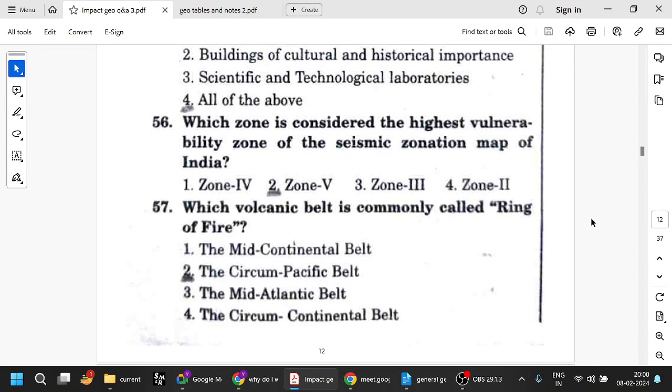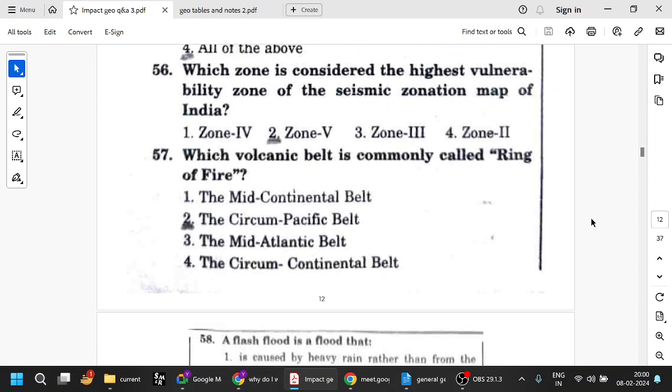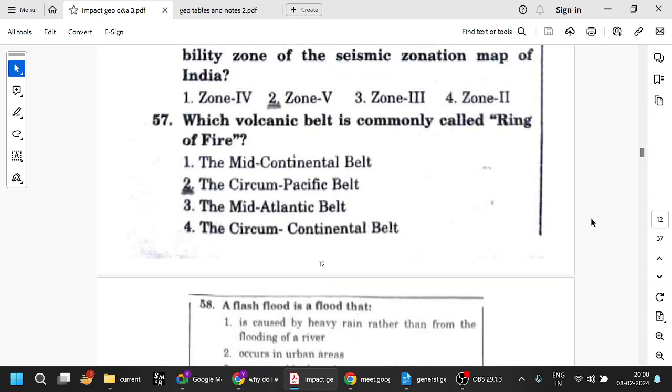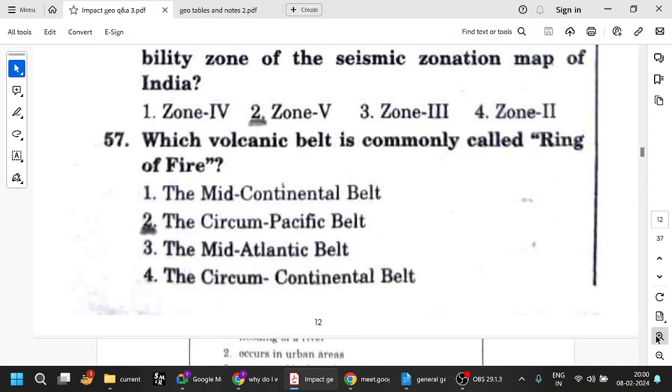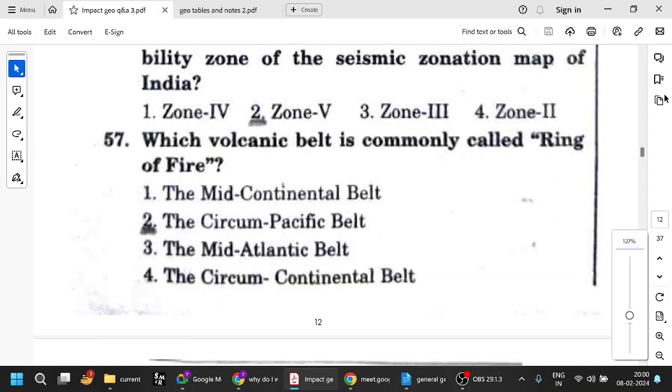Which volcanic belt is commonly called the ring of fire? I've already told you many times. The circum-Pacific belt around the Pacific Ocean is called the Pacific ring of fire. Fine.